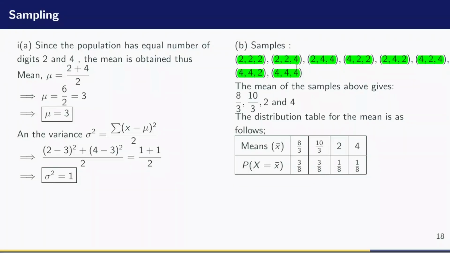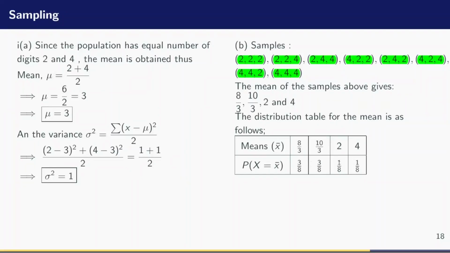Now if we look at the samples over here, we will see that there are 3 samples that have a mean of 8 over 3. That is why I have a probability of 3 divided by 8. And there are also 3 samples that have a mean of 10 over 3. That is why it gives me a probability of 3 over 8. I have just one sample, which is this first one, that has a mean of 2.